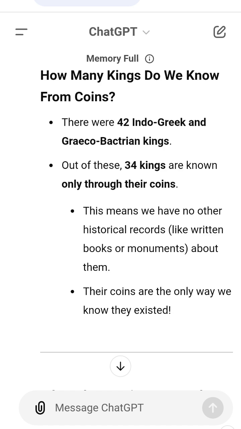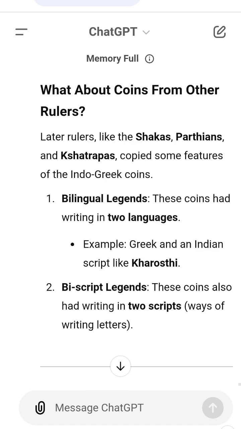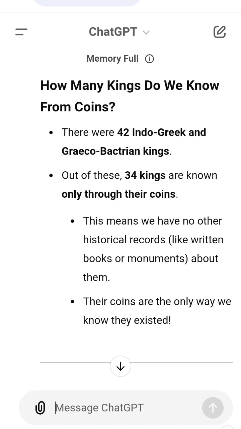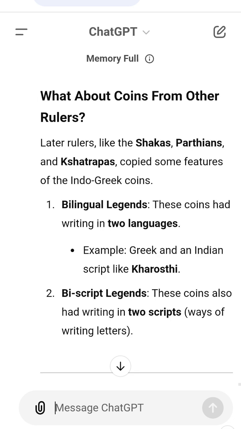What are historians still trying to understand? 1. What do monograms mean? Are they mint marks, engravers' signatures, or something else? 2. What are the extra letters and numbers? Were they used to mark time, place, or something else entirely?